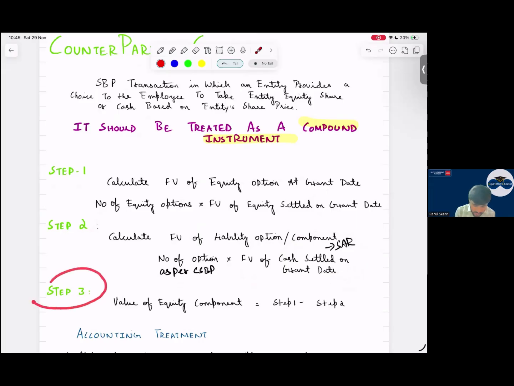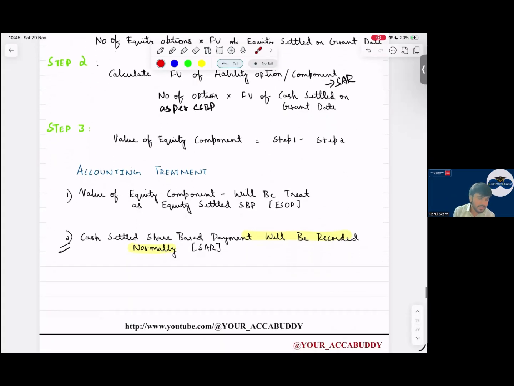So then step 3 is what? The difference between these two is what, sir? It is your equity part. So see the accounting. For value of the equity, we follow what, sir? Equity settled share based payment. So for cash settled share based payment, what should we do? Follow the normal accounting method. Whatever we have learnt about, follow the same accounting. Simple. No issues in that.